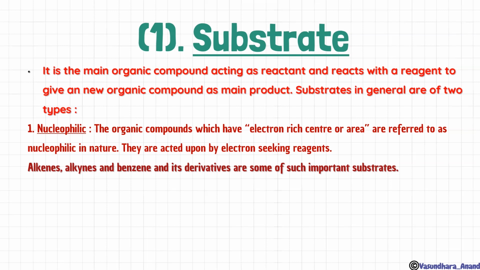Organic compounds which have an electron rich center. Electron rich center, that means what? It will have a negative charge or a lone pair of electrons. So electron rich centers or areas are known as nucleophilic in nature, and they are acted upon by an electron seeking reagent.